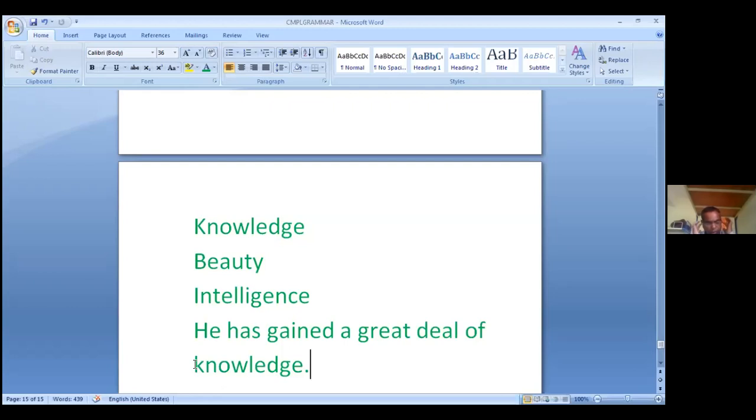As with countable nouns, we can sometimes use the definite article the. I can't stand watching the news.